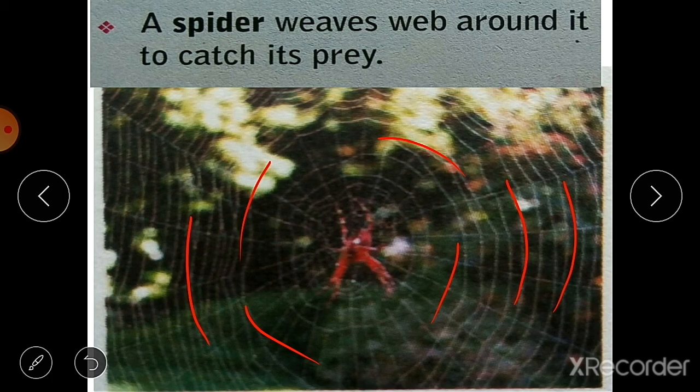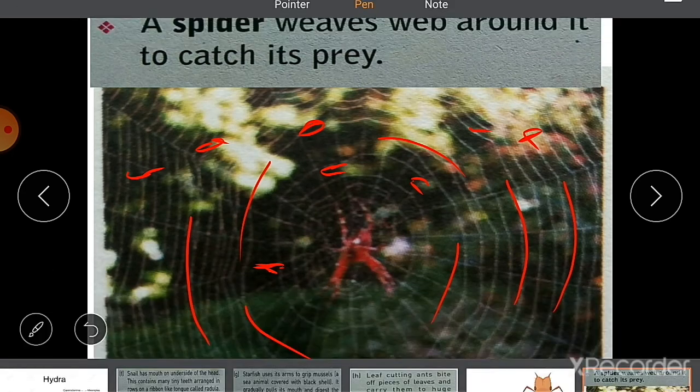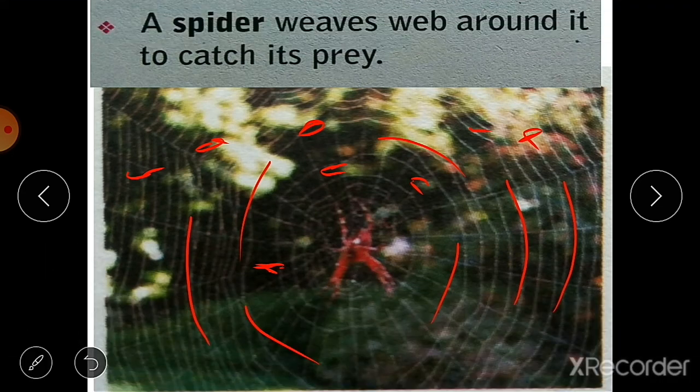Many small insects like ants, wasps and bees get attached here in the web, and after getting caught inside this web, they cannot remove themselves from it, and then the spider eats that insect.